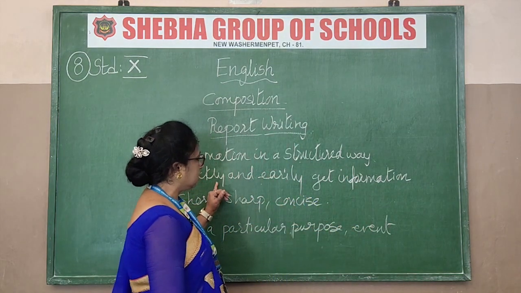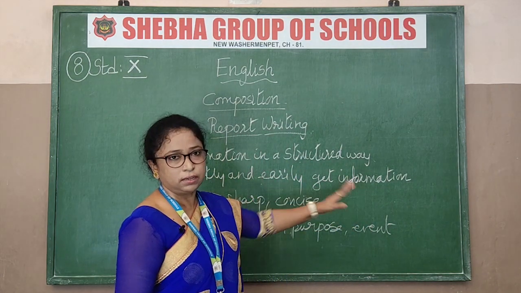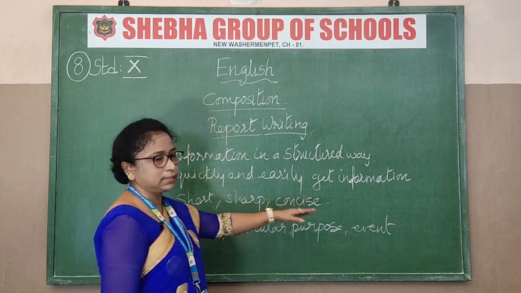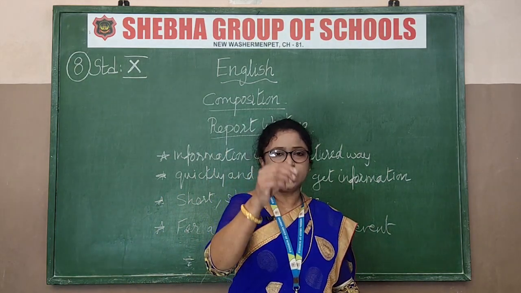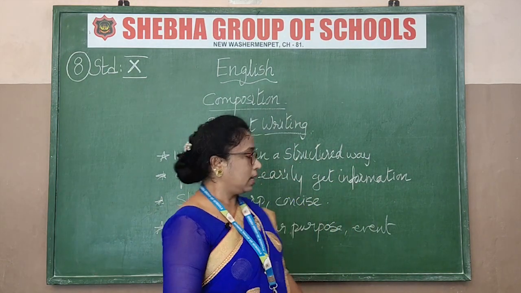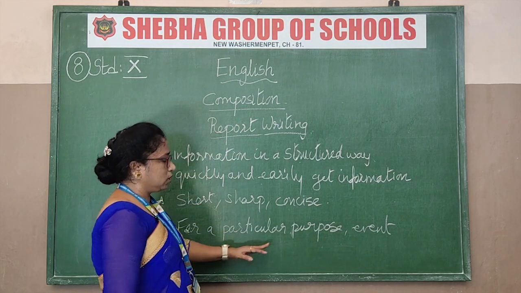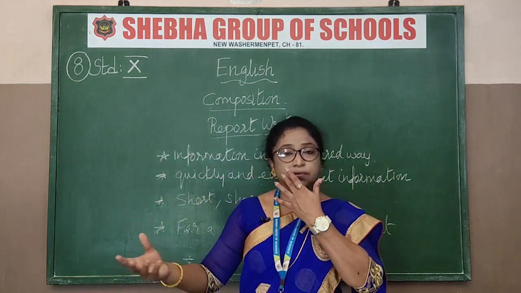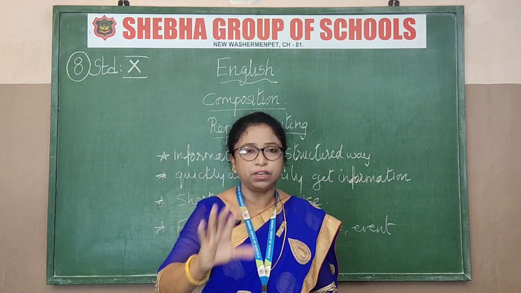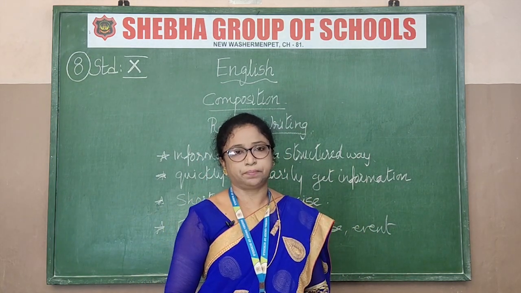Next, it's easy and quick to get the information. Another one is it should be sharp, short, sharp and concise. Concise means to the point. What happened? Write headings, side headings and give the information. And then lastly, it is for a particular purpose. Why is it used? It is for a particular purpose or event. So these are the main features of report writing.